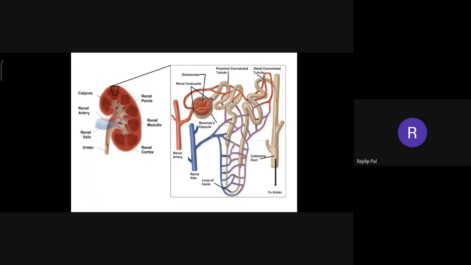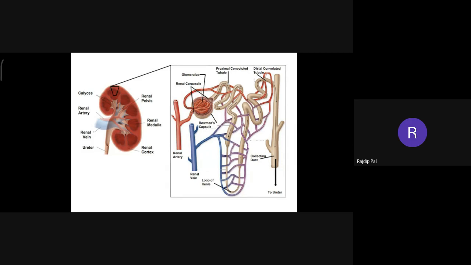In this picture, you can see one nephron. There are millions of nephrons in each kidney, right? This is a larger view of one nephron only. And there are millions of nephrons in each kidney, right?